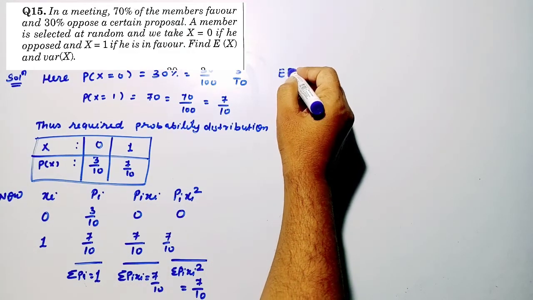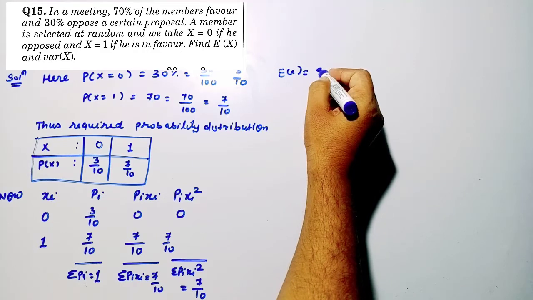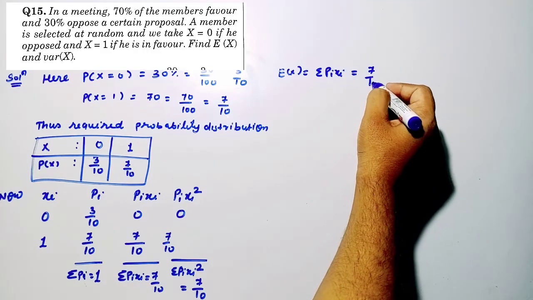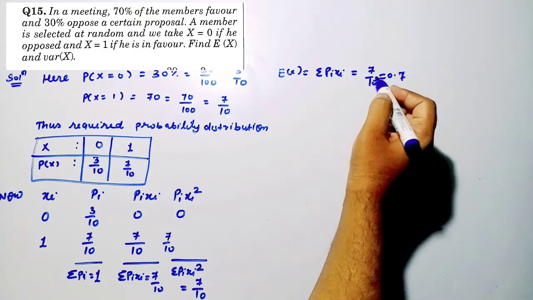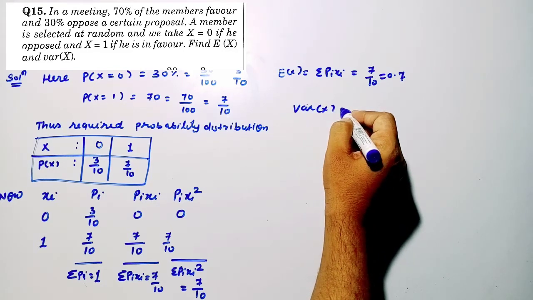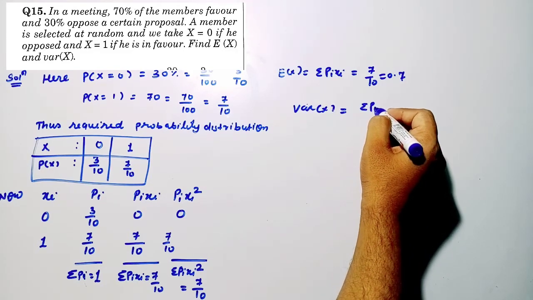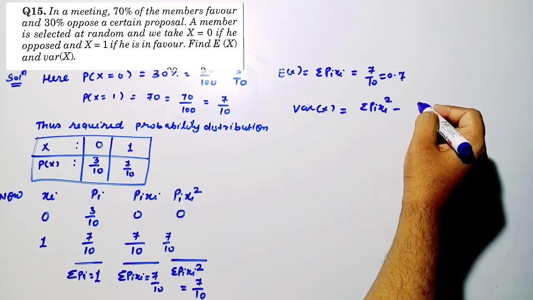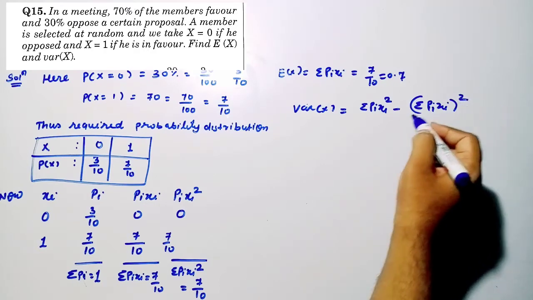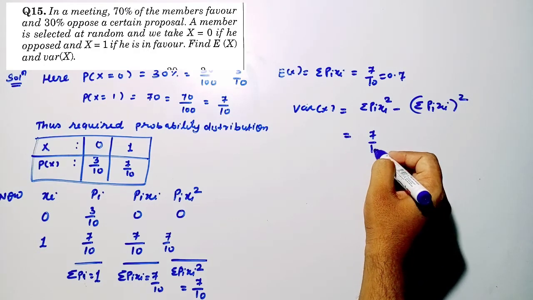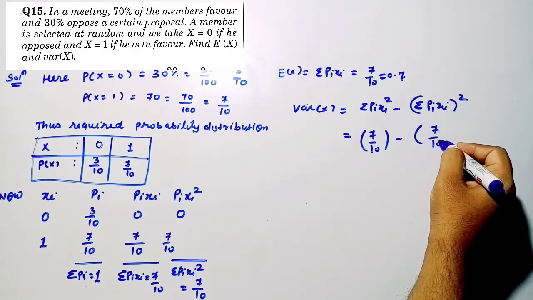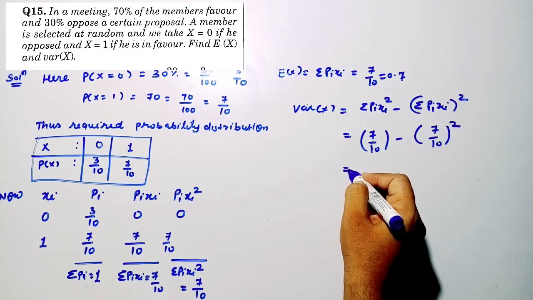So we want to find out what? Expectation of x, summation pi xi. So this is 7 by 10, which is equal to 0.7. Now we want to find out the variance. So variance is equal to summation pi xi square minus square of mean, otherwise pi xi whole square. Okay students? So this is 7 by 10 minus 7 by 10 whole square, because square of mean.